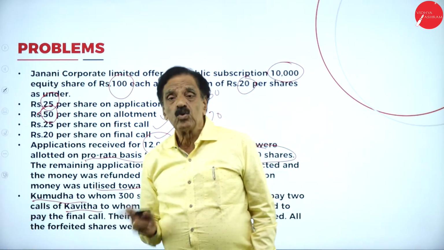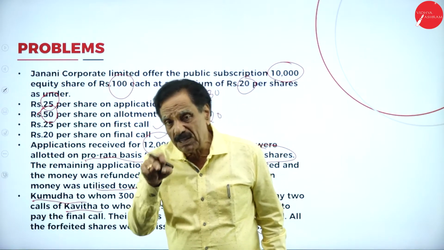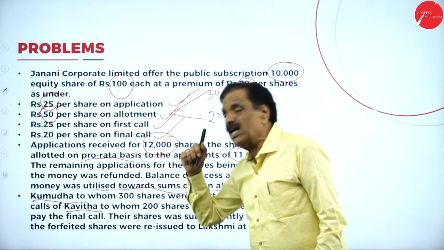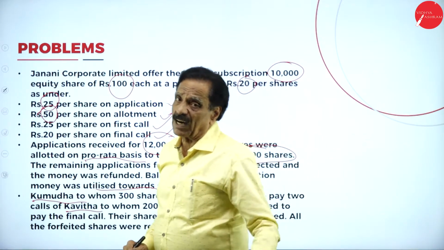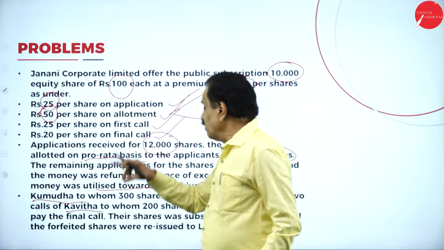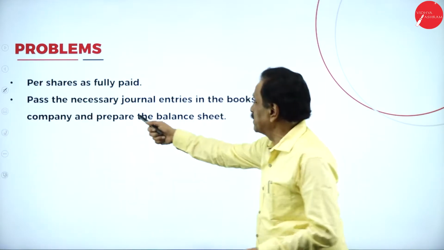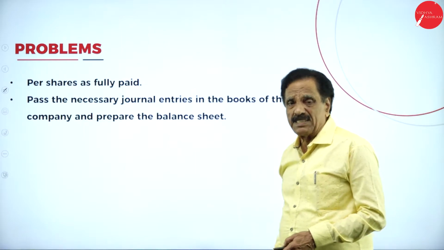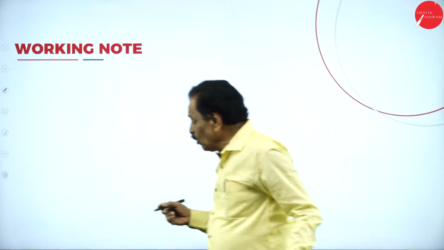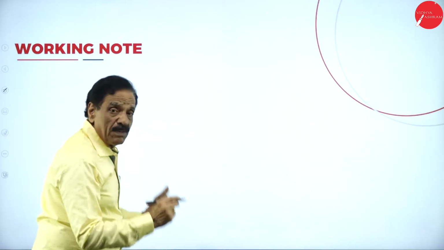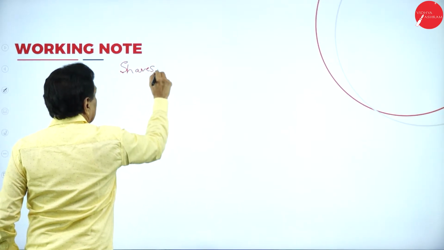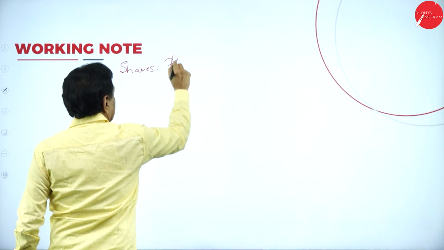So here two candidates have failed. One, Kumuda, who holds 300 shares, fails to pay the first call and the final call. Another girl holds how many shares? 200 shares, fails to pay the final call. I will show in the working note how this will be worked out. Pass necessary journal entries in the books of the company and prepare the balance sheet. If we go with the working note now, shares to applications.